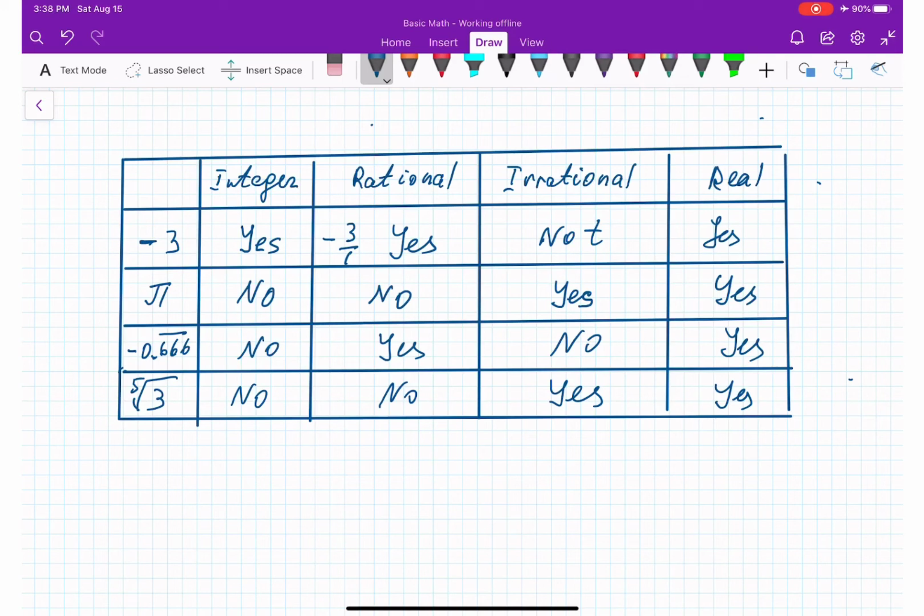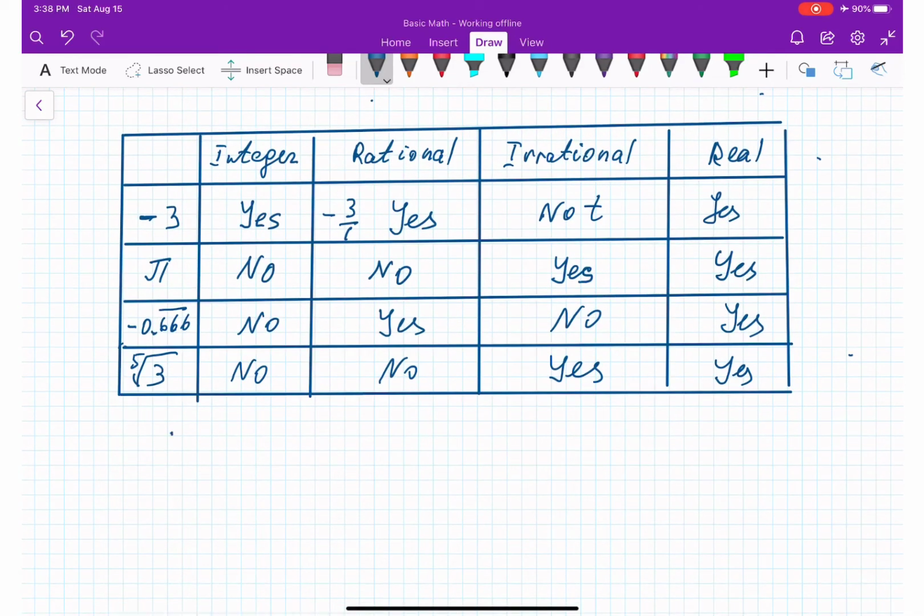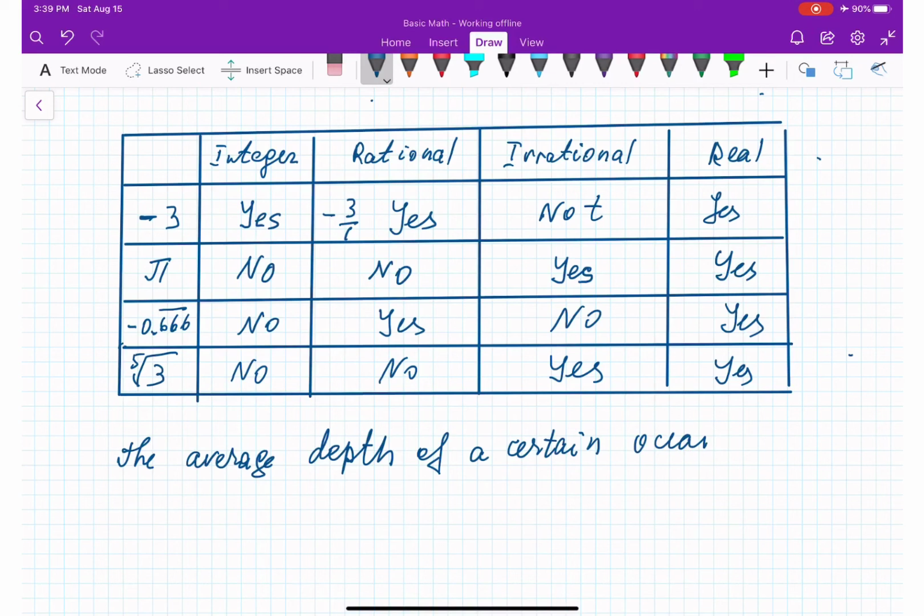Let's say the average depth of a certain ocean is 13,054 feet.